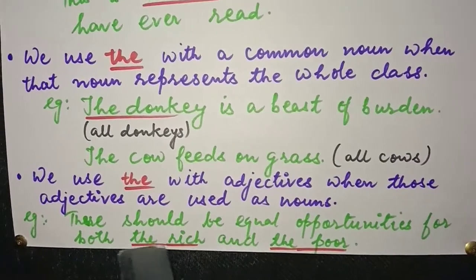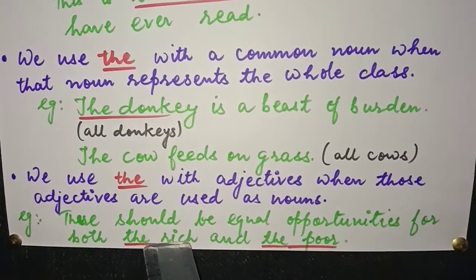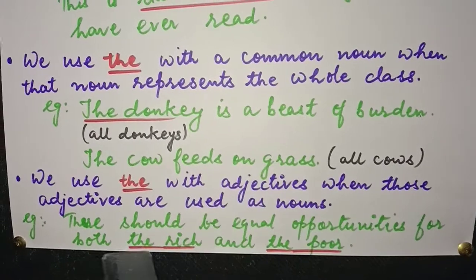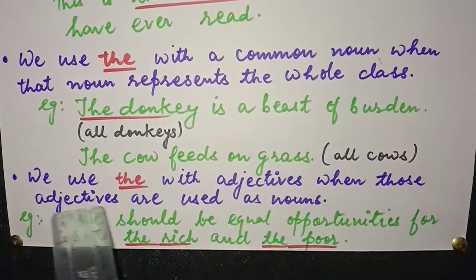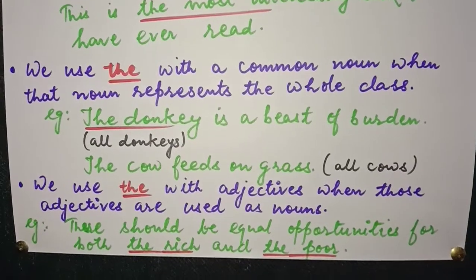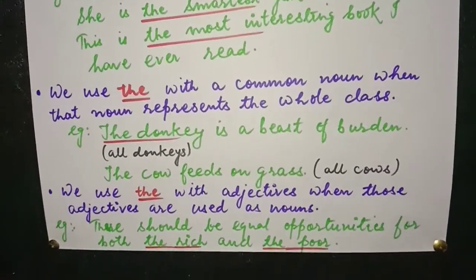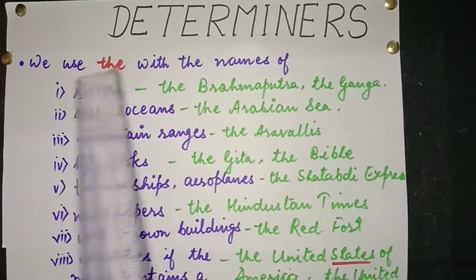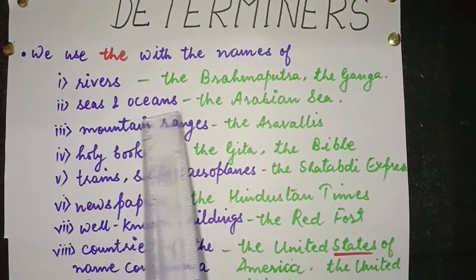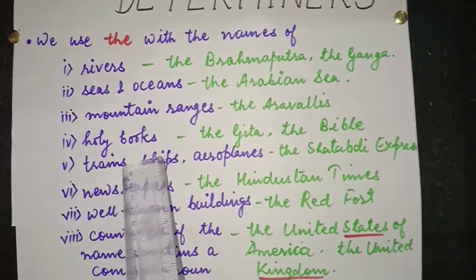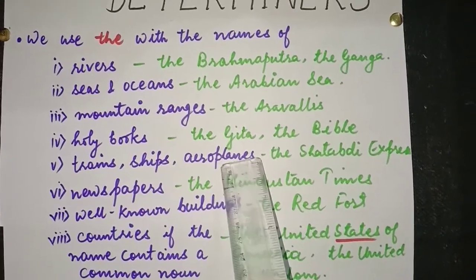So here, the rich represents the rich people. The poor represents the poor people. So here, these adjectives, rich and poor, are used as a noun. So if the adjectives are used as a noun, then we will use the before it. We also use the with the names of rivers, seas and oceans, mountain ranges, holy books, trains, ships, aeroplanes, with